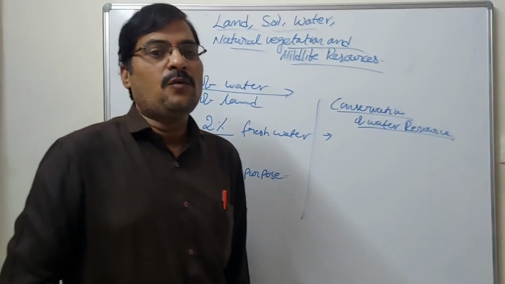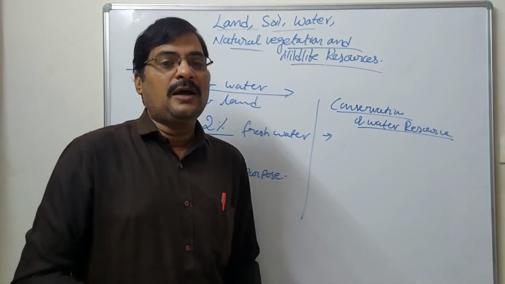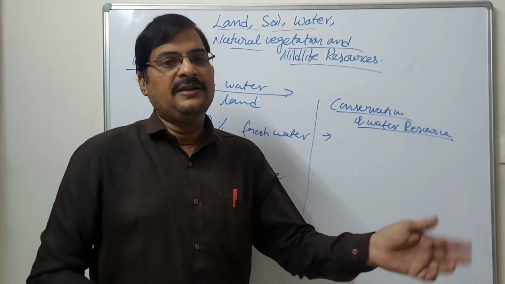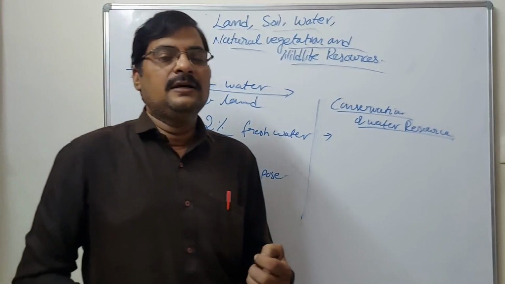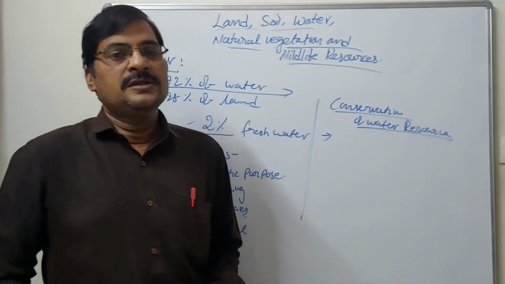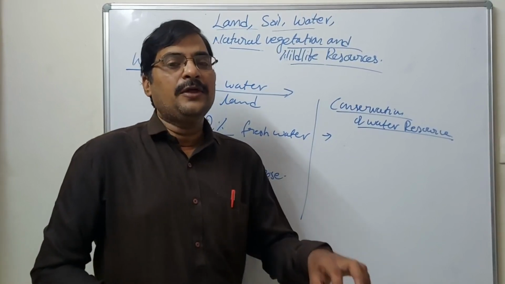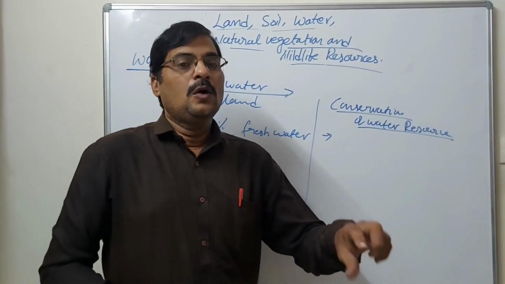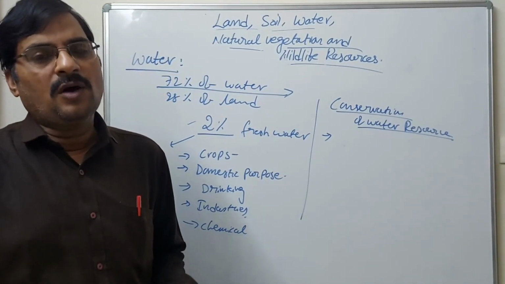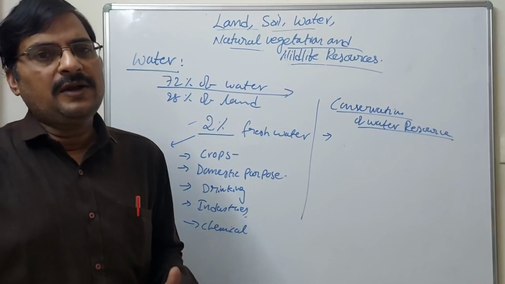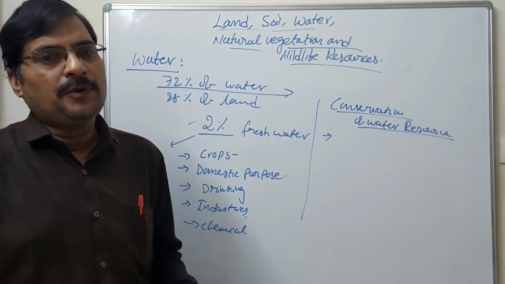Don't waste water. Some people open the tap and go brushing or doing some kind of work, so running water is going on. Sometimes on the roads also they open the taps and go, so water is wasted. So what can we do? We have to conserve it. Conservation is very, very important.